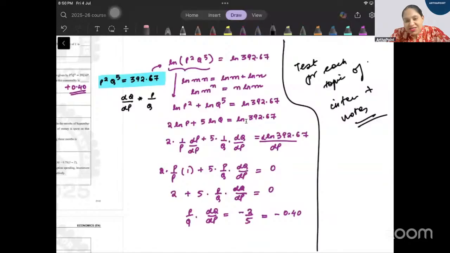Son, anything beyond advance will not come even in your masters, believe me. In DSC, you will be thanking me that you have done these lectures. Don't worry. Nothing more than advance. I mean, do you think that anything is left in micro if you open up any book that is not covered in these advanced lectures? This is more than enough. Yes, notes will be provided in the PDF format for intermediate. Give me some time. As I said, in 2-3 weeks, I'm trying to make it more formal. I'm trying to put more tests so that you have enough to practice.